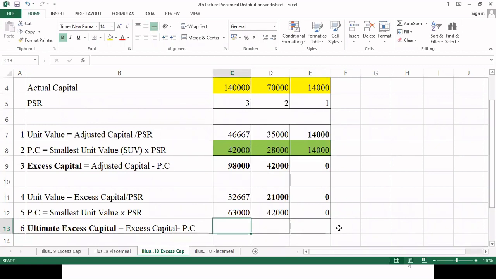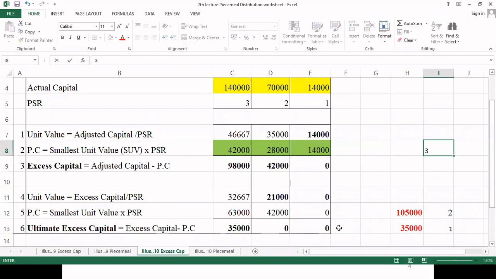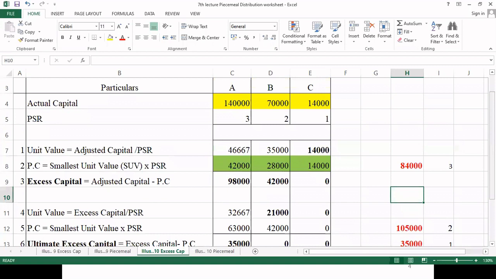Now let's see the ultimate excess capital for Mr. A is 35,000 if I'm not wrong, 0 for B and 0 for C. So while making a payment, first of all we will pay a sum of rupees 35,000 to Mr. A. Then we will pay 1,05,000 between Mr. A and B, and finally we will pay the first proportionate capital, which comes to 84,000 if I'm not wrong. I hope this picture is clear to all of you.